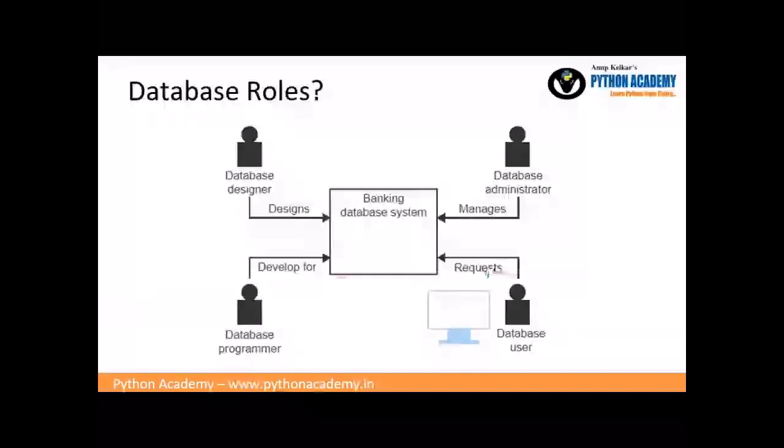That is, and in future also a developer will be required because it is a maintenance phase. Once you develop something, obviously there will be new things added, like a GST number now added, or some tax has been changed, or whatever. So always the developer will be required to change that. And there will be the last one, which is a user, which is nothing but just request, take the output, request, take the output, nothing else.